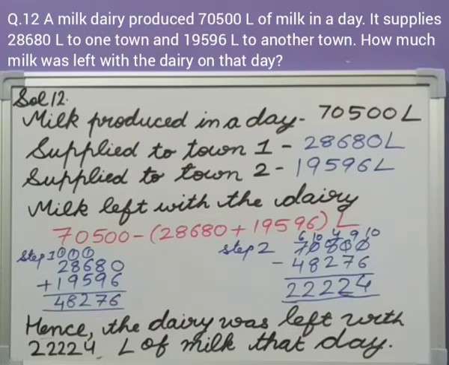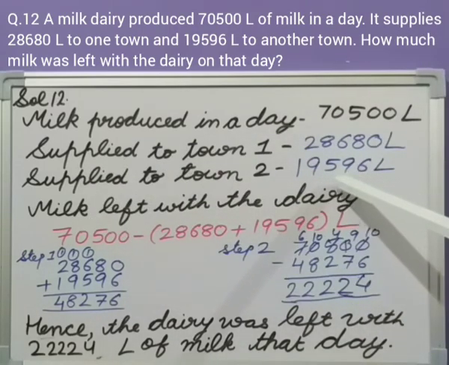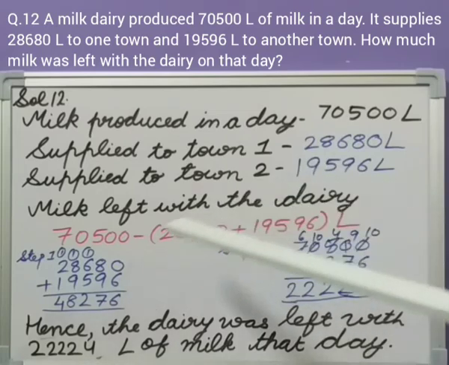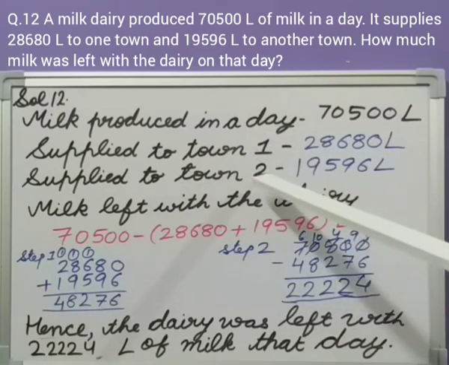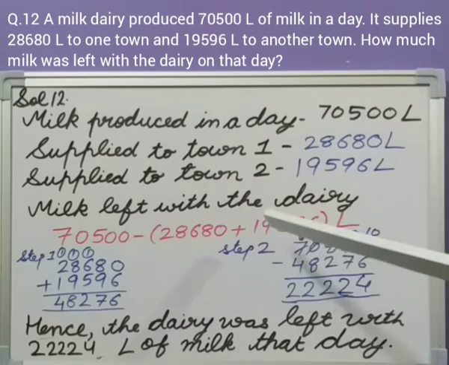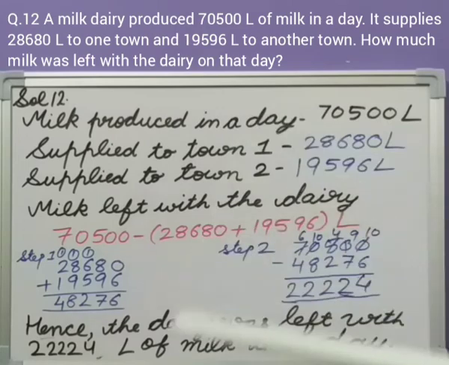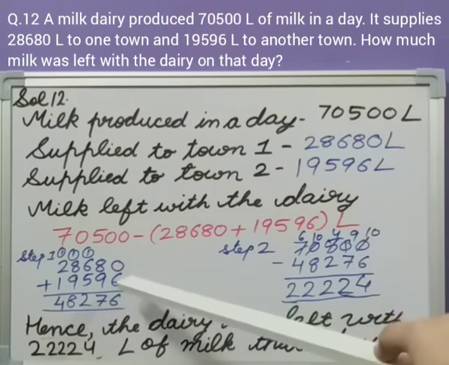So now, very simple. Total milk produced in a day was 70,500 liters, supplied to town 1 and supplied to town 2. So what we are going to do? This minus this, again minus this. So by using the grouping property, we are going to add supplied to town 1 and supplied to town 2, and after getting the sum, we will subtract the sum from the total milk produced. So step 1, add milk supplied to town 1 and milk supplied to town 2.